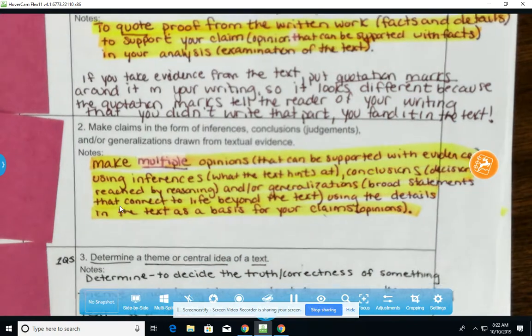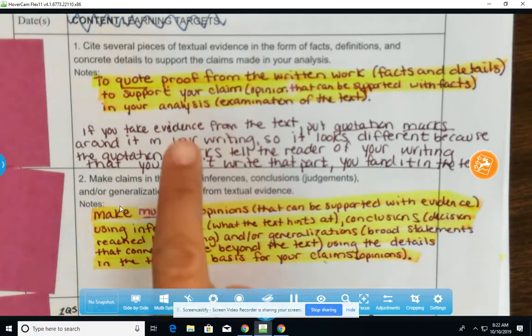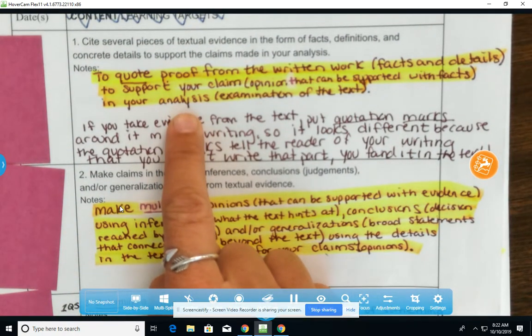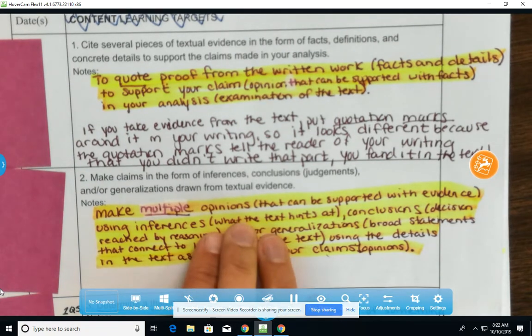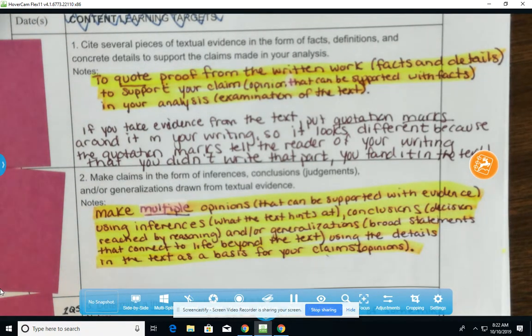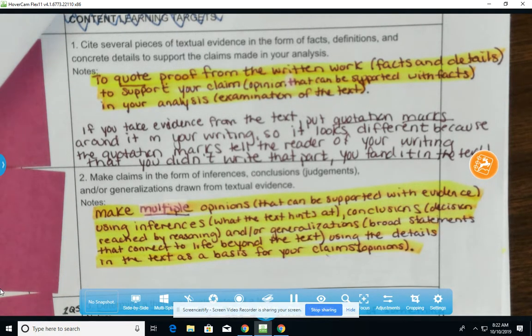As we do phases 2 and 3, make sure you're providing quoted evidence from the poem, and remember when you're answering each of those questions, especially phase 2 and 3, your answer is your opinion. It is your claim that you've drawn from the reading of that poem, and you're communicating that in your response. So we are citing specific evidence by quoting it in phase 2 and 3, and by giving our answer to the question, we are creating our claim, our solid opinion that can be proven from evidence within that text.